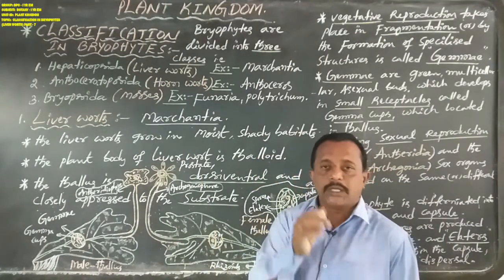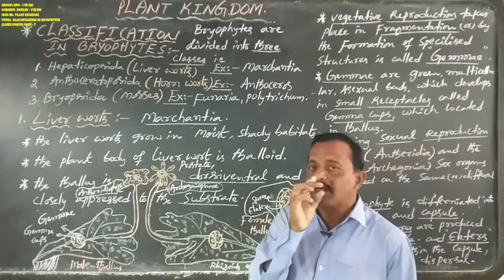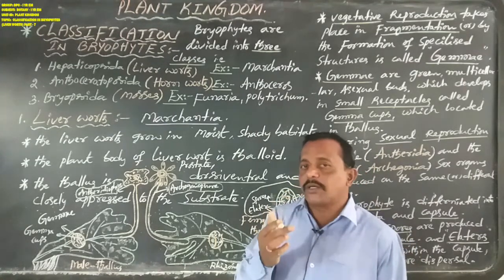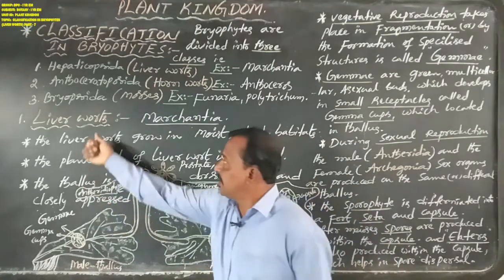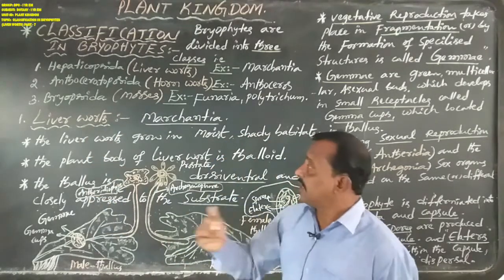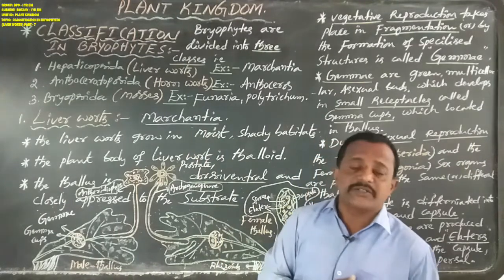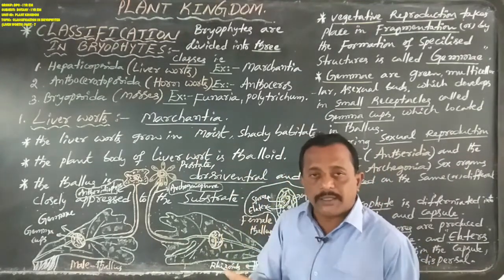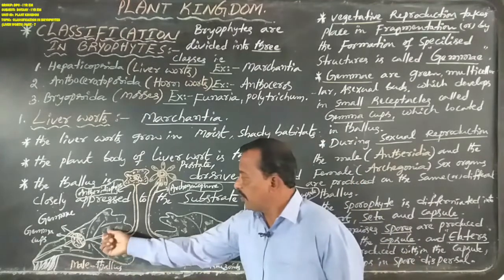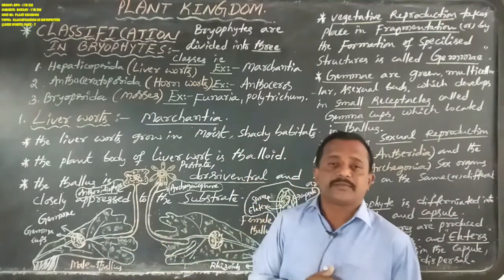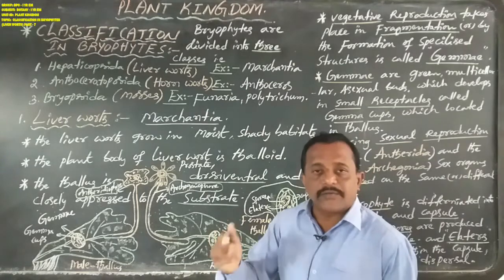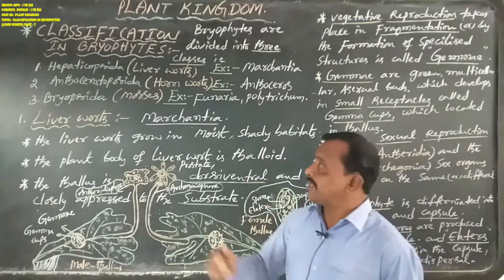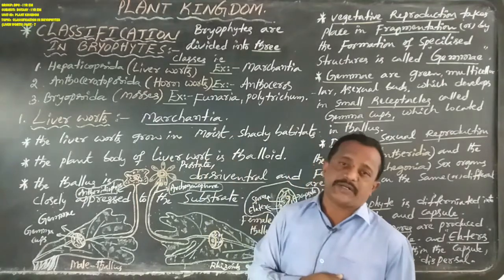Okay, now, Hepaticopsida is one of the classes. The class Hepaticopsida is also commonly known as liverworts. Given the example here, Marchantia, the Marchantia thallus appears to be a liver-like structure or a smooth leaf-like structure. Hence the name liverworts.